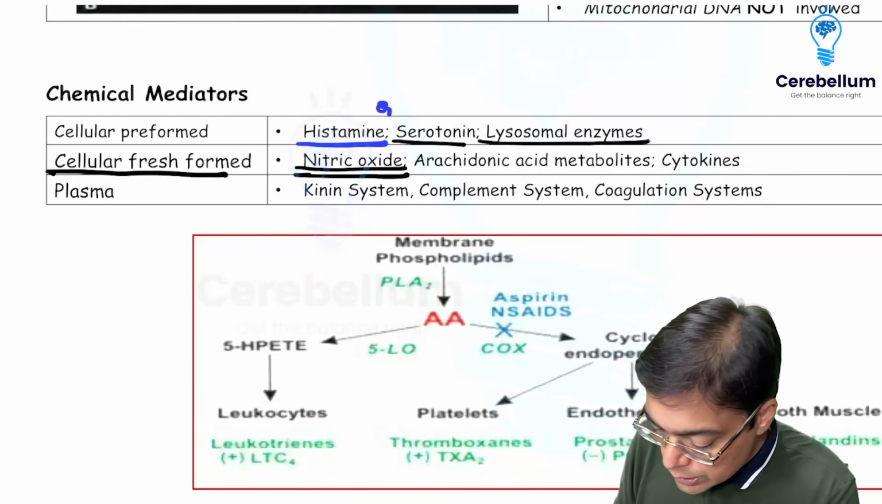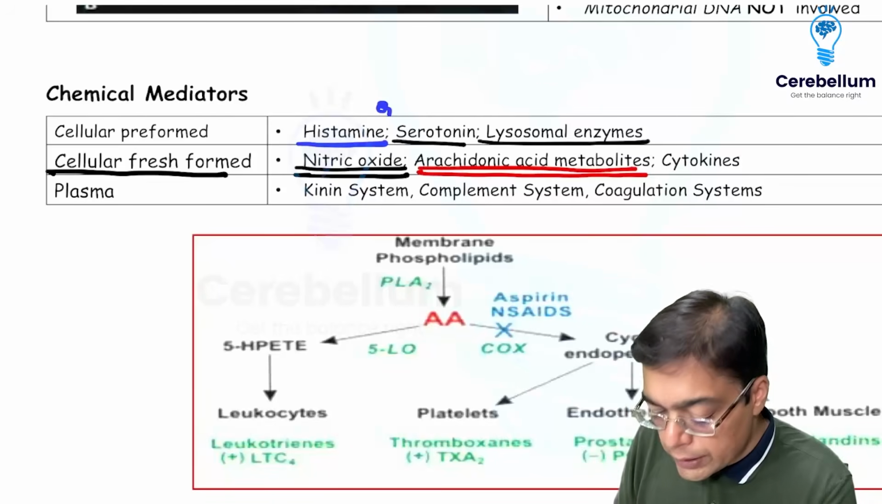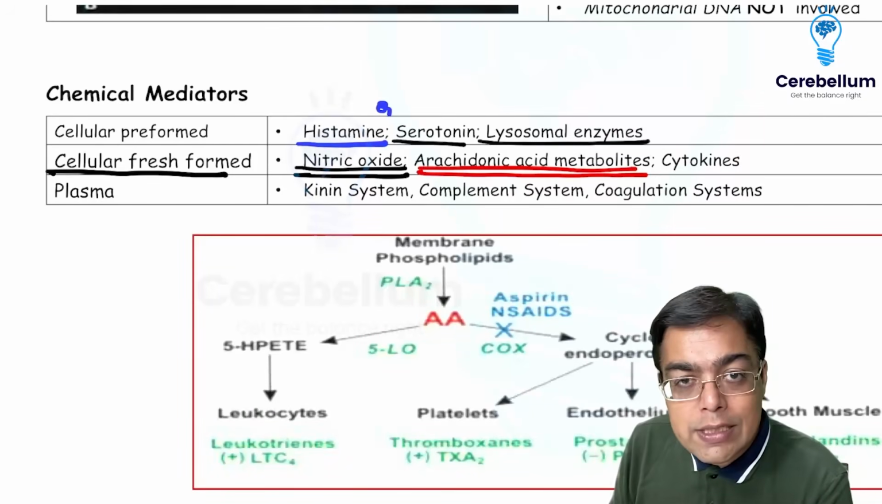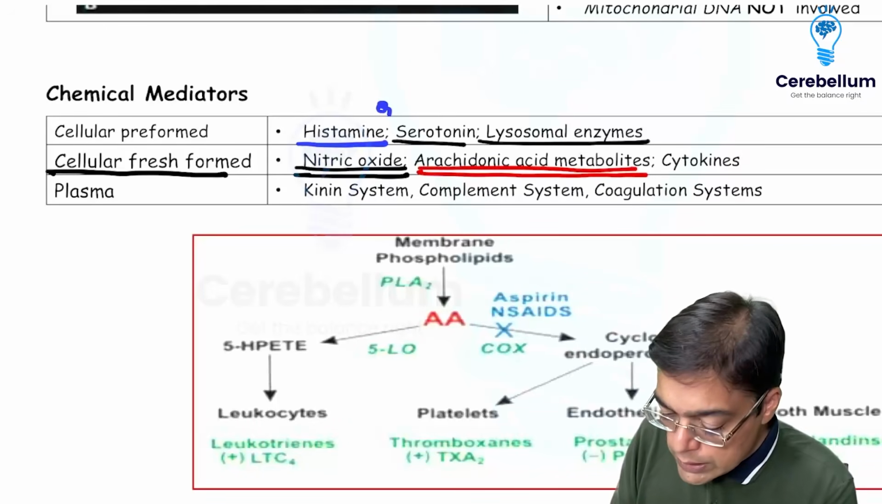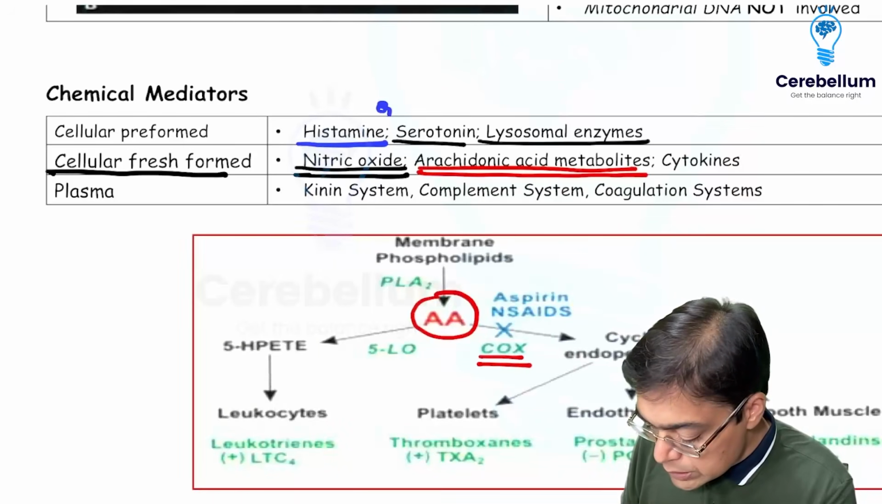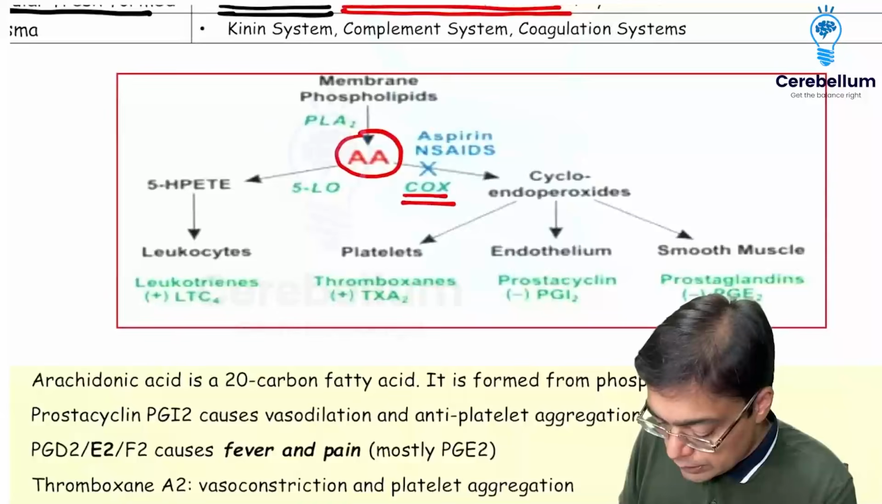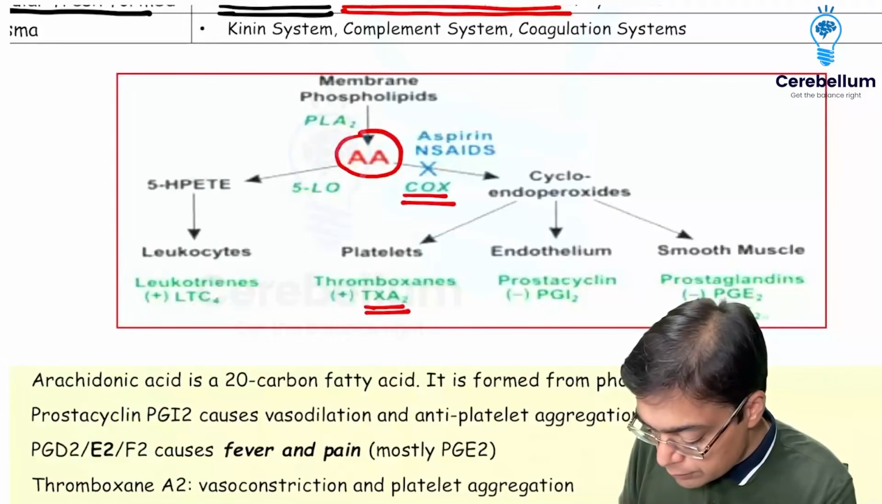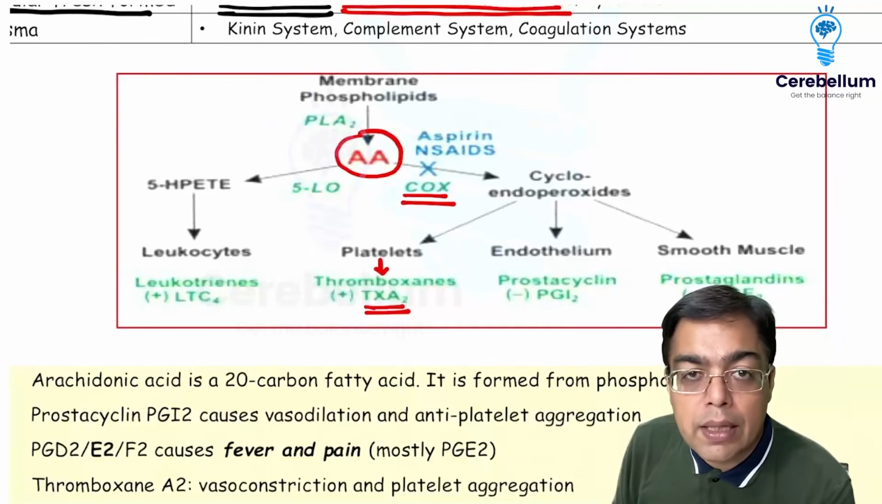The other important ones which are asked in the exam are arachidonic acid metabolites. These are derived from arachidonic acid, which you remember comes from the action of phospholipase A2, a biochemistry link over here. Now this arachidonic acid can be acted upon by the COX enzyme, responsible for the formation of prostaglandins and thromboxane A2. Thromboxane A2 has its source in the platelets. It causes vasoconstriction and facilitates platelet aggregation.